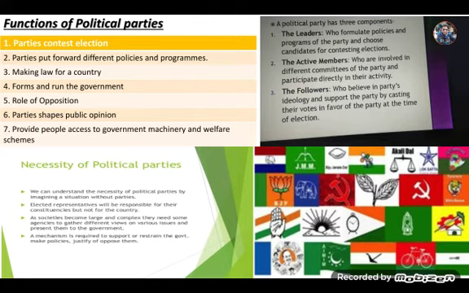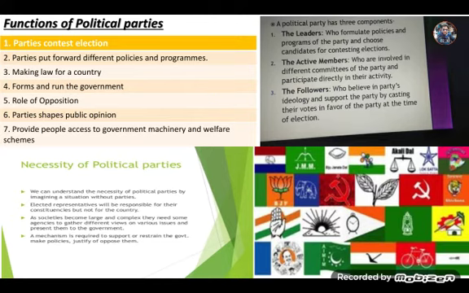Then what are the functions of political parties? On the left side, political parties contest elections and put forward different policies and programs. After forming the government, they make laws for the country and run the government. Without a political party we cannot expect the formation of a stable government. Political parties also serve the function of opposition, who check the activity of the government and prevent it from acting arbitrarily. Political parties also shape public opinion and provide people access to government machinery and welfare schemes. So there is a great need of political parties.